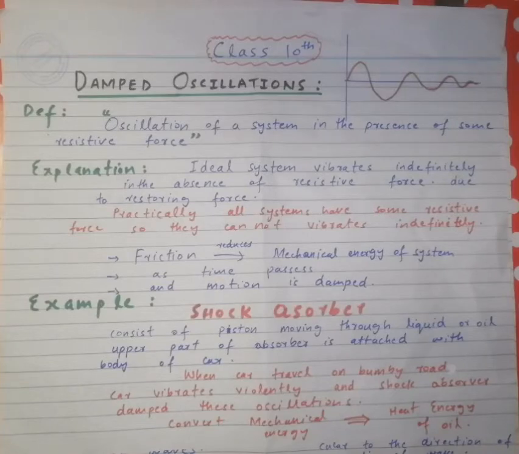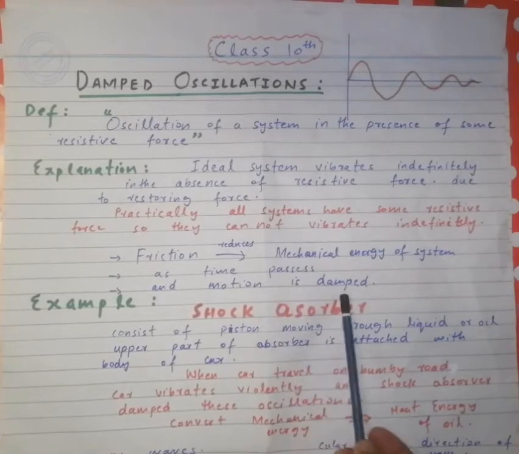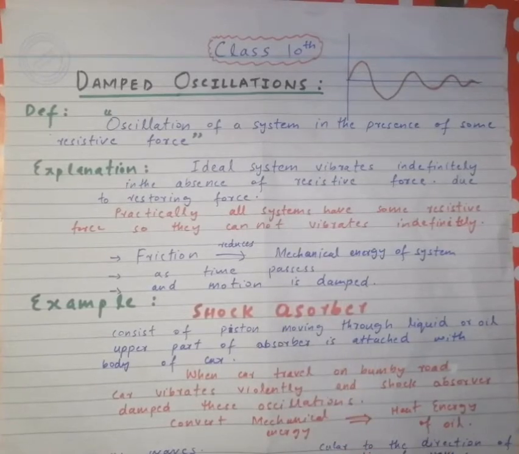The resistive force converts the mechanical energy produced by the oscillation, and the motion is damped. The shock absorber is one practical example of damped oscillations.